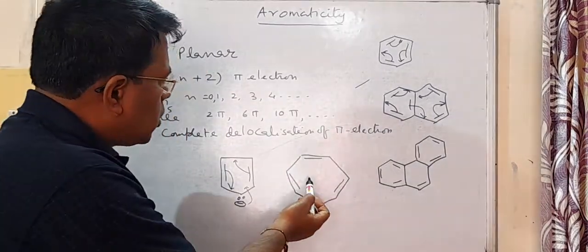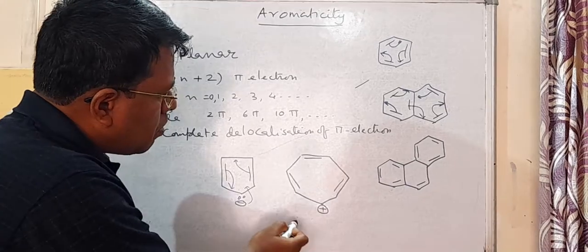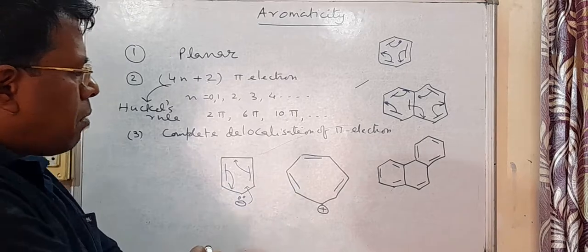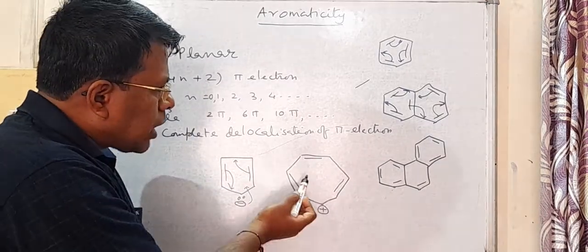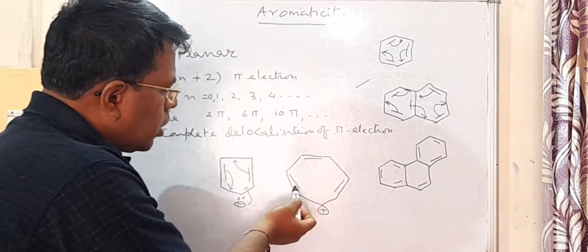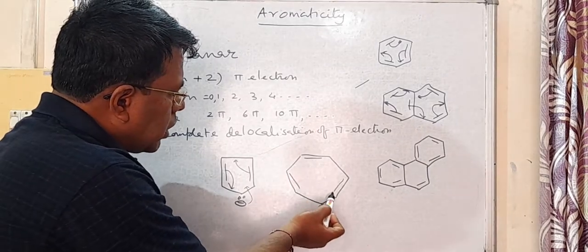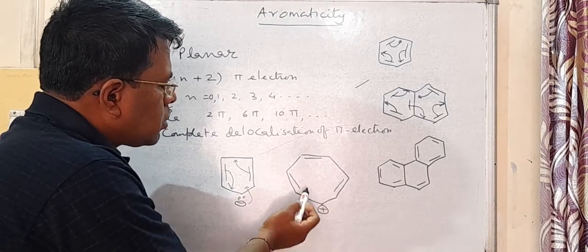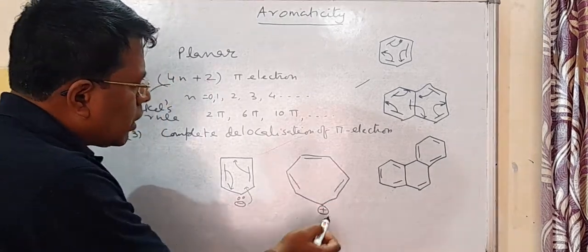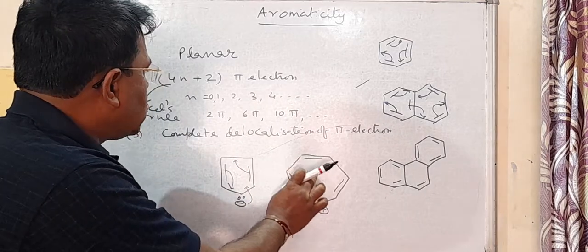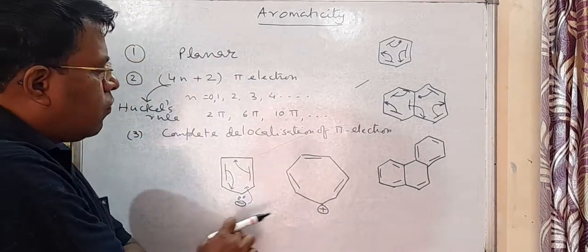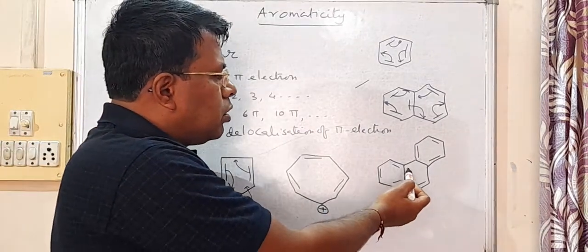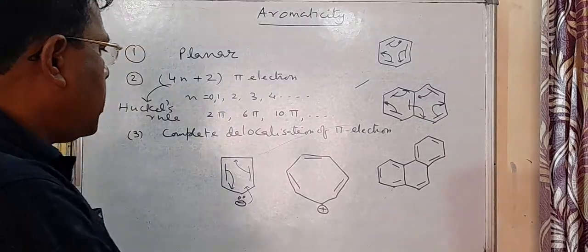Say next species. How many membered ring is it? 1, 2, 3, 4, 5, 6, 7. A 7 membered ring. So its name is cycloheptatrienyl cation. You can see here also all these conditions are fulfilled, so it is also an aromatic species. This is phenanthrene. It is also an aromatic species.